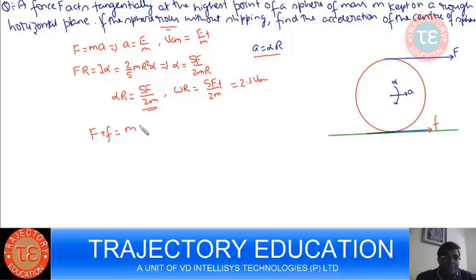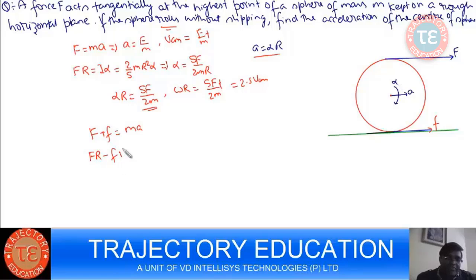F by m is, F plus small f is ma. So what it is doing is increasing the acceleration. In the absence of it, the acceleration would have been F by m, so it will increase the acceleration. This friction force has come in support of this F. It will increase the linear acceleration, and the torque is Fr. It will create a torque in the clockwise direction, and this is going to create a torque in the anti-clockwise direction.